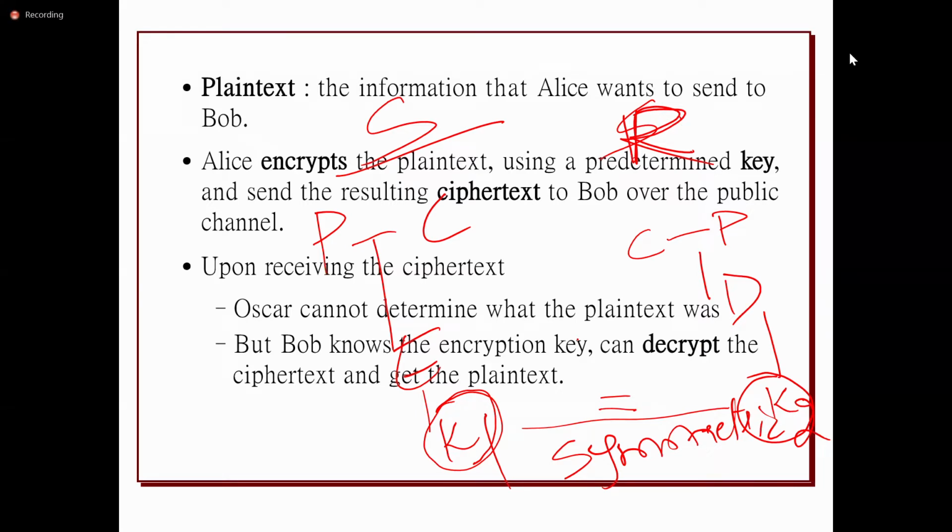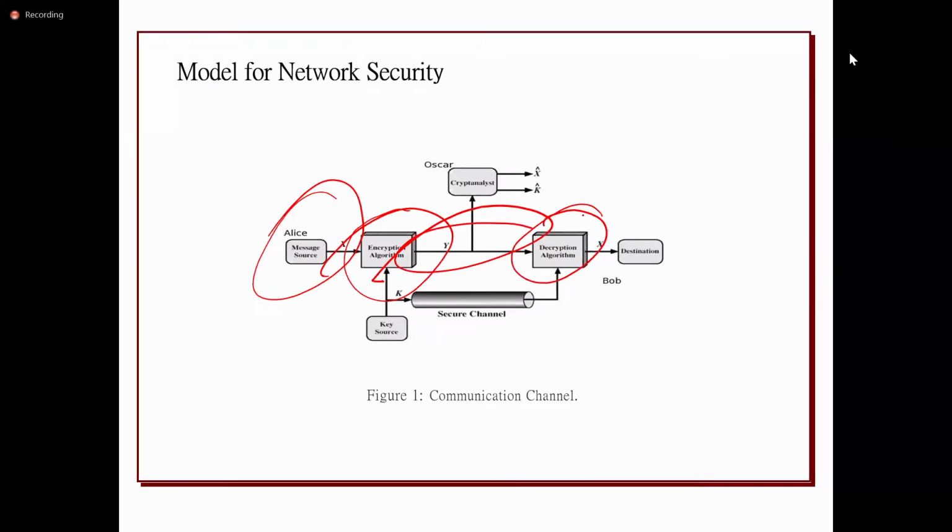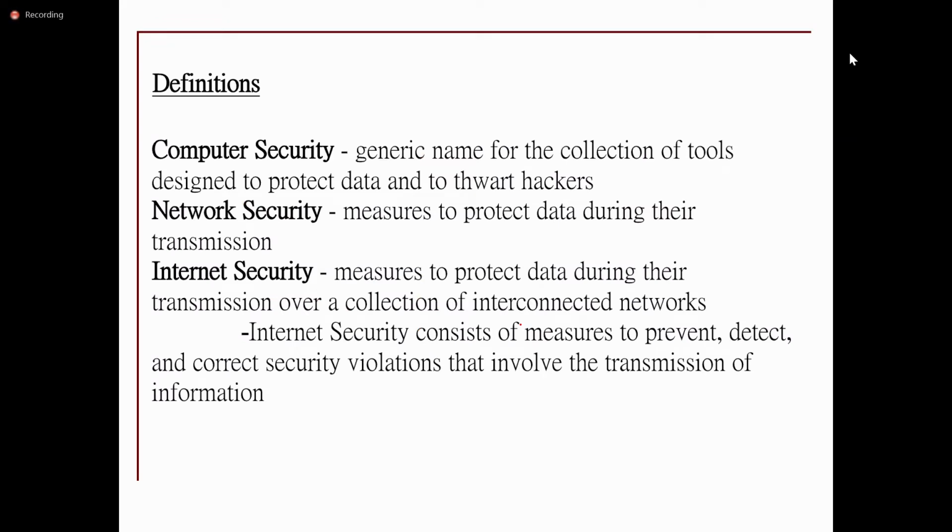Okay, so this is the terminology we are going to use throughout. So here, how will the message be transmitted? It uses an encryption algorithm and it uses the insecure channel, and the decryption algorithm will be there, and finally the receiver will be there. A key will be transmitted using the secure channel.